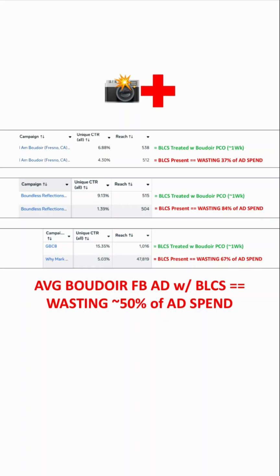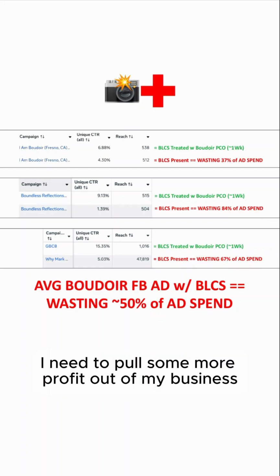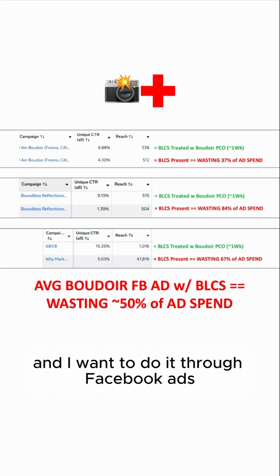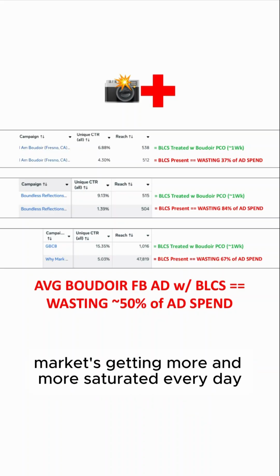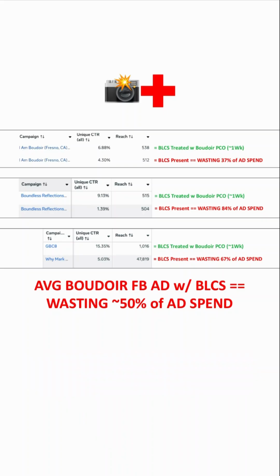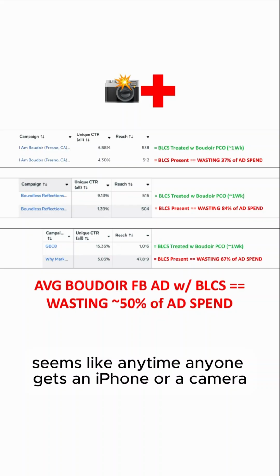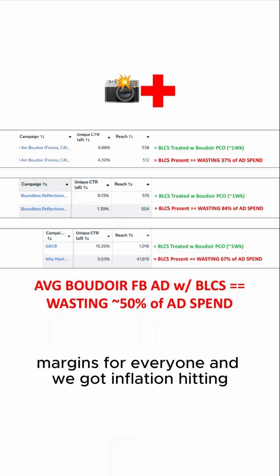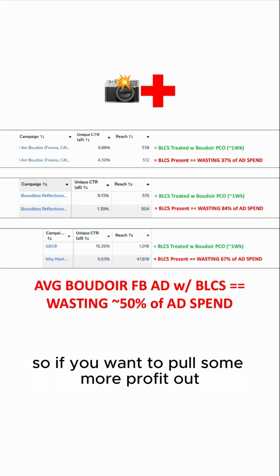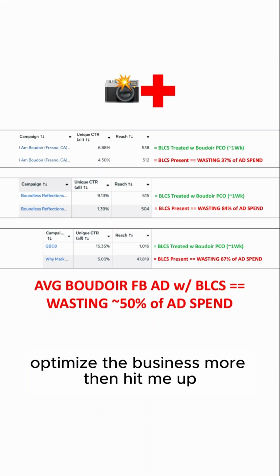So, if you're a Boudoir advertiser and you've got BLCS and you've decided, hey, now's the time, I need to pull some more profit out of my business and I want to do it through Facebook ads, because you recognize that the Boudoir market's getting more and more saturated every day. It seems like anytime anyone gets an iPhone or a camera, they're throwing up their Google business profile to offer Boudoir, driving down prices and margins for everyone, and we got inflation hitting. So you want to pull some more profit out, optimize the business more, then hit me up.